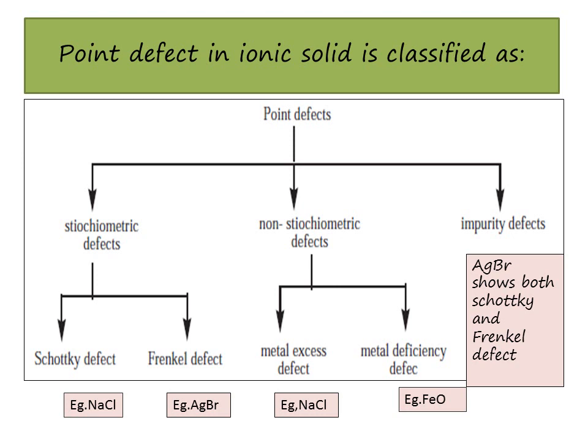Stoichiometric defects are 2 types, Schottky defect and Frenkel defect. Non-stoichiometric defects are nothing but metal excess defect and metal deficiency defect. Schottky defect is shown by sodium chloride, Frenkel defect by silver bromide, metal excess defect by sodium chloride, metal deficiency defect by ferric oxide. And silver bromide shows both Frenkel as well as Schottky defect.